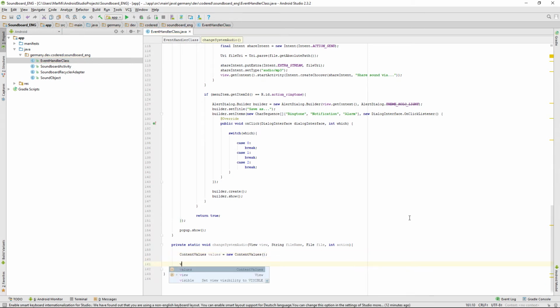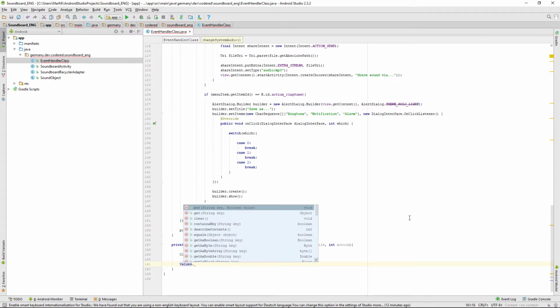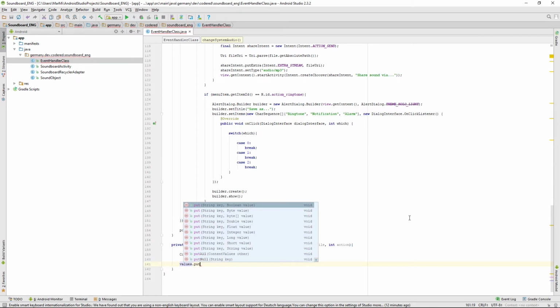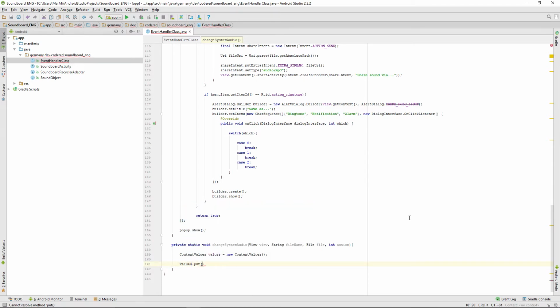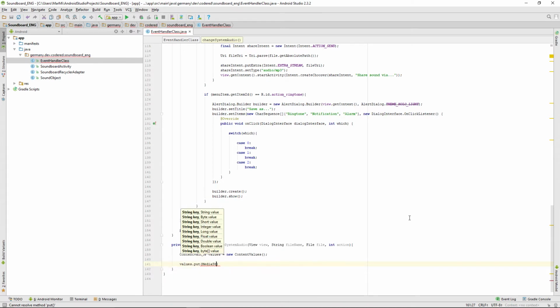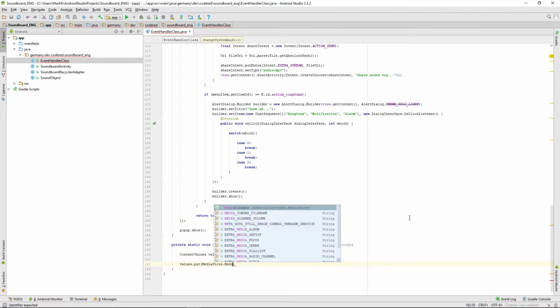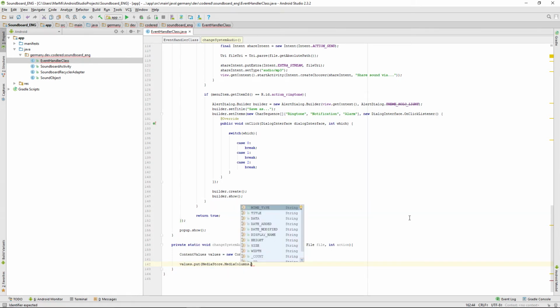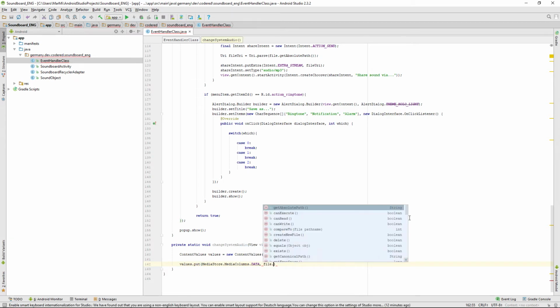And then we'll want to fill them, or fill the content value, by putting in the MediaStore dot MediaColumns dot DATA. Want to put the file path in there.